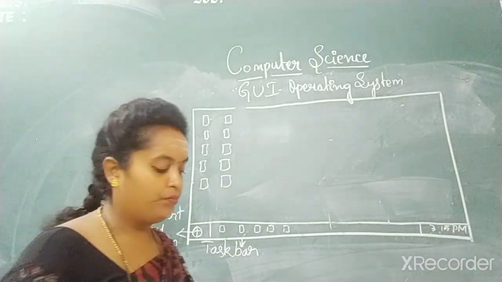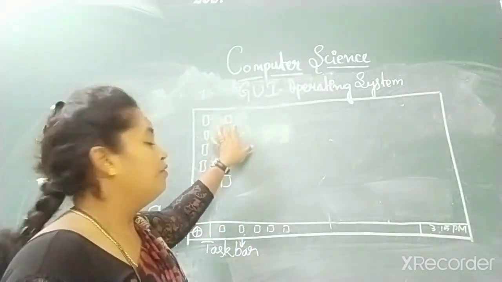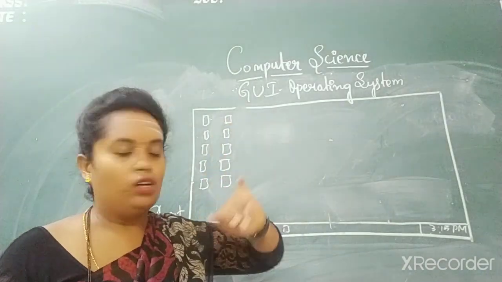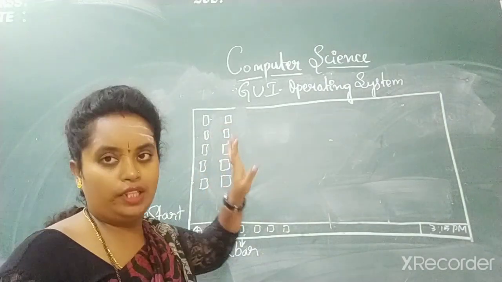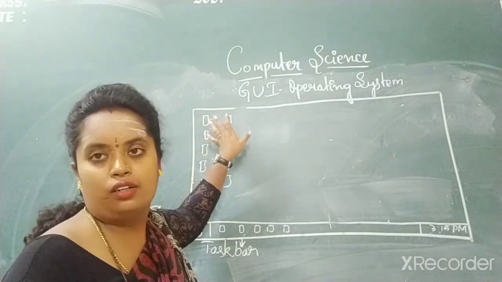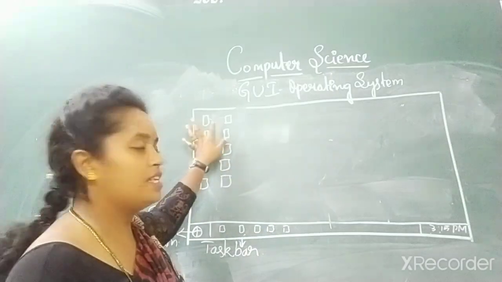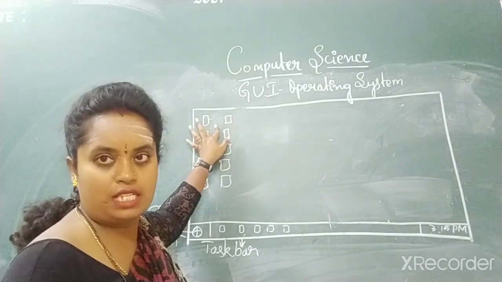Now, first, adjacent icons, one after the other or one below the other. We will see how to select them. Just click. How do you click? With the mouse. Fine. Just one single click on the first icon.